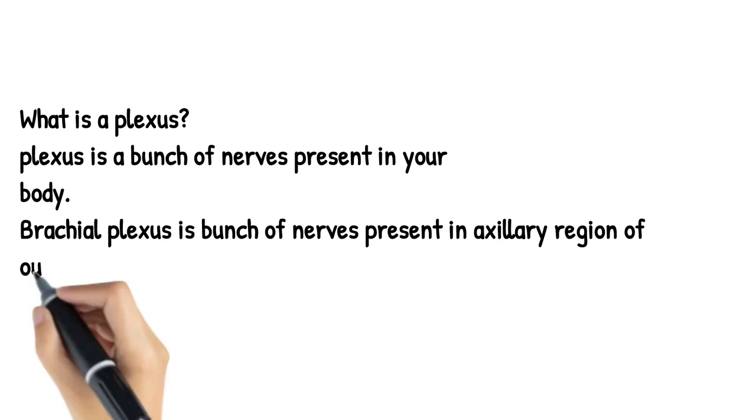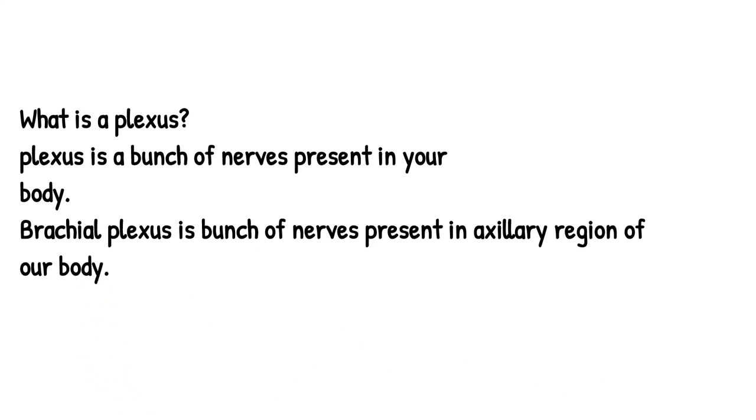To start with, we should know what a plexus is. A plexus is a group of nerve fibers present anywhere in our body. Therefore, brachial plexus is also a group of nerve fibers which is present in the axillary region or near the armpit region of our body.